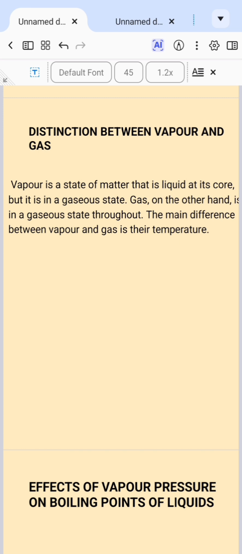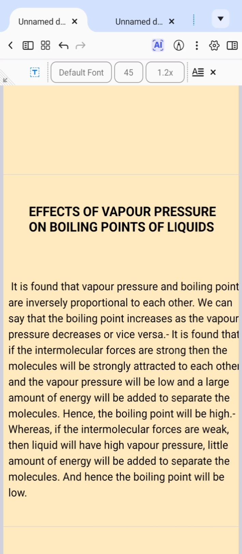that's one of the properties of gases. They can be compressed and liquefied. Gases can be liquefied, except under high pressure. Gases cannot change back to liquid easily, but vapor can change back to its original state, which is water or liquid. Now, so what's the effect of vapor pressure on boiling points of liquids?